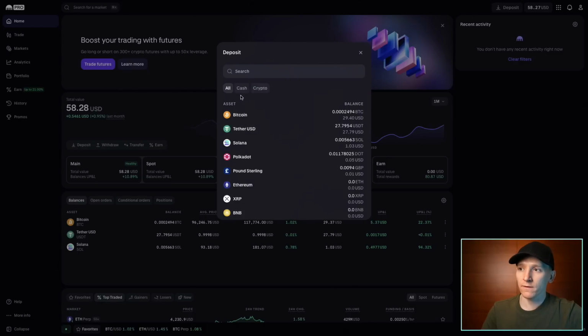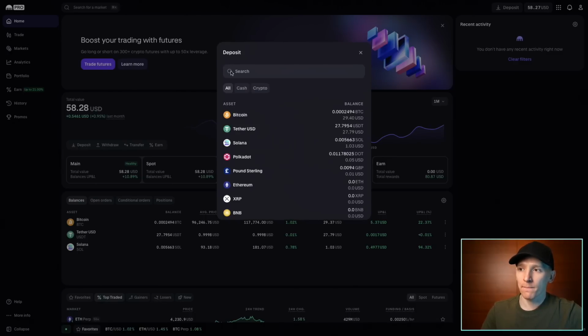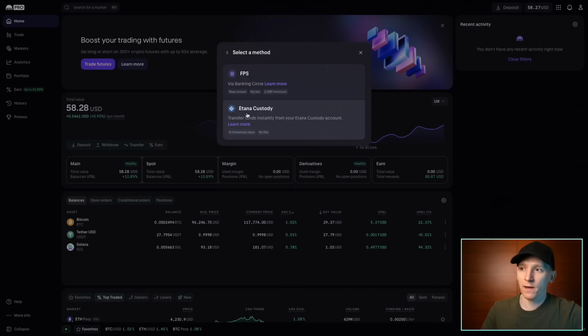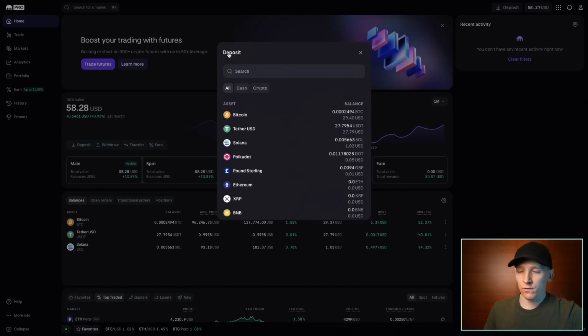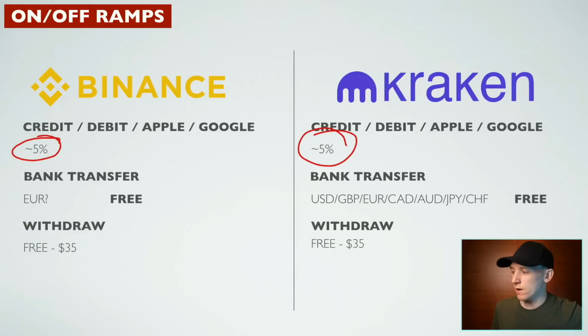You can also deposit euros via SEPA as well. You can see that. And then pound sterling, super easy via Faster Payments in the UK. No fees there, right? So really good. So that's great for Kraken. For Binance, you just don't have a lot of those options, and I can't see them. Even where I live with dirhams, the process is still not great. So I definitely give this one to Kraken.